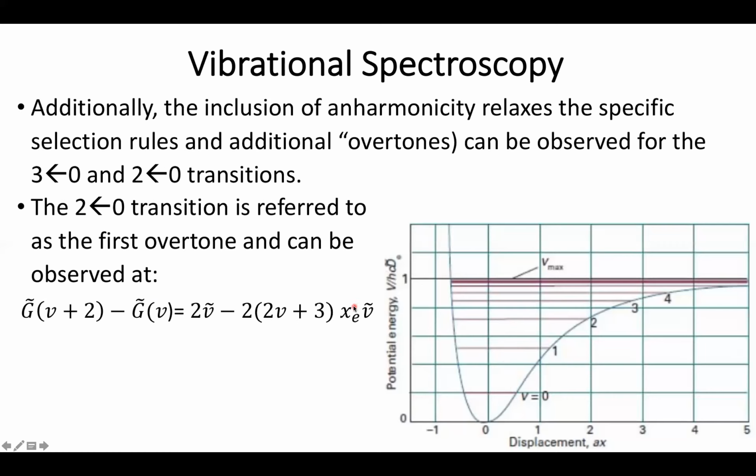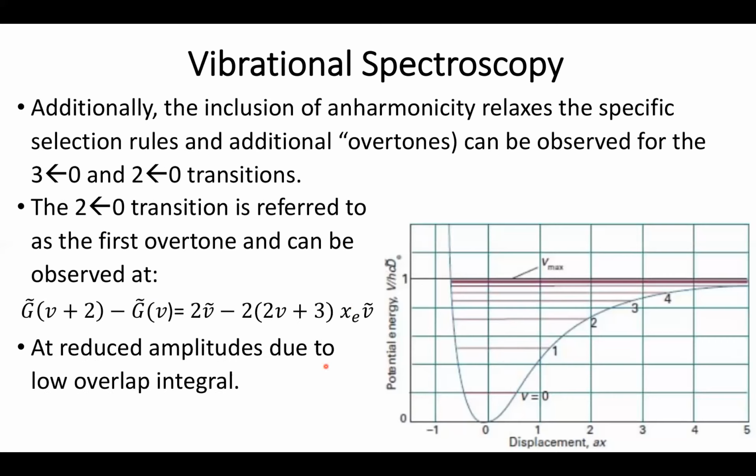That said, one of the biggest reasons why you tend not to see a lot of overtones, even if I'm looking at a peak that occurs at 1000 inverse centimeters, is because accompanied with this is the fact that they have very reduced amplitudes. So this is one of the important features, that the 0 to 2 transition is still classically forbidden.